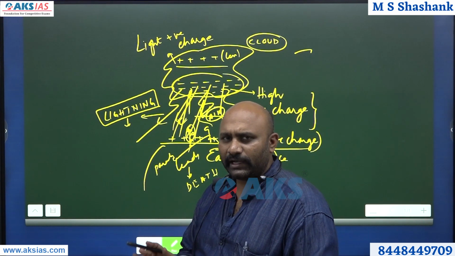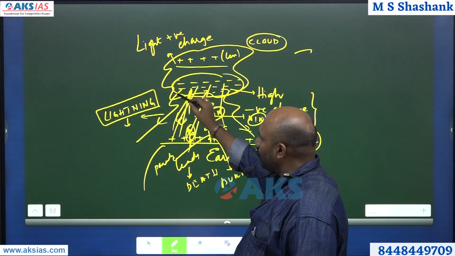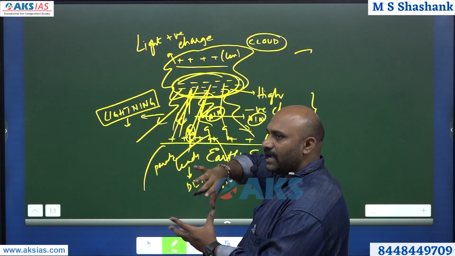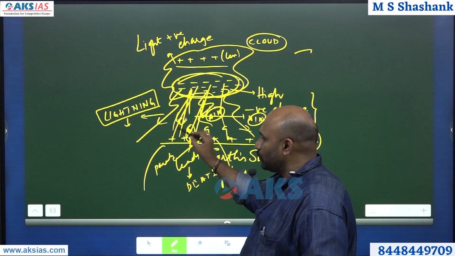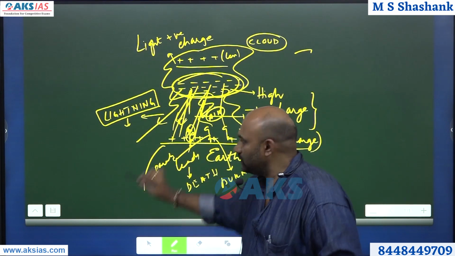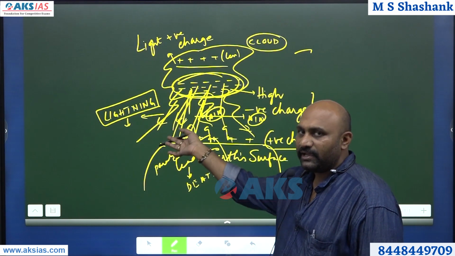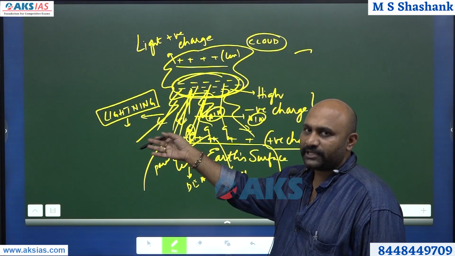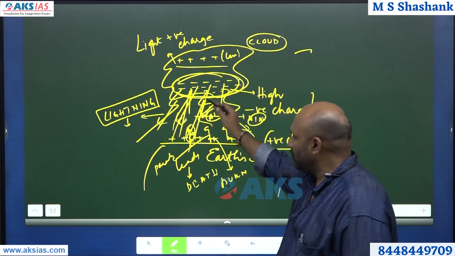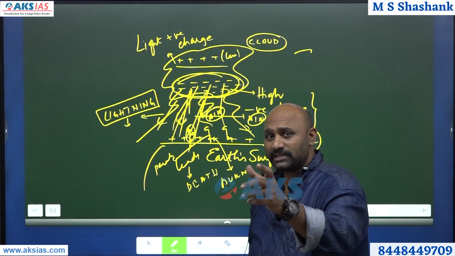So fundamentally lightning is nothing but a sudden flow of electric current from the lower part of the cloud, which is enhanced with a lot of negative charges, to the over-optimized positive charge of the earth surface. A sudden movement of this is called lightning, and since people stay on the earth surface, they are struck by it. Thunderstorms, hailstorms, and other factors also encourage this. But before that, we have to understand this charge.